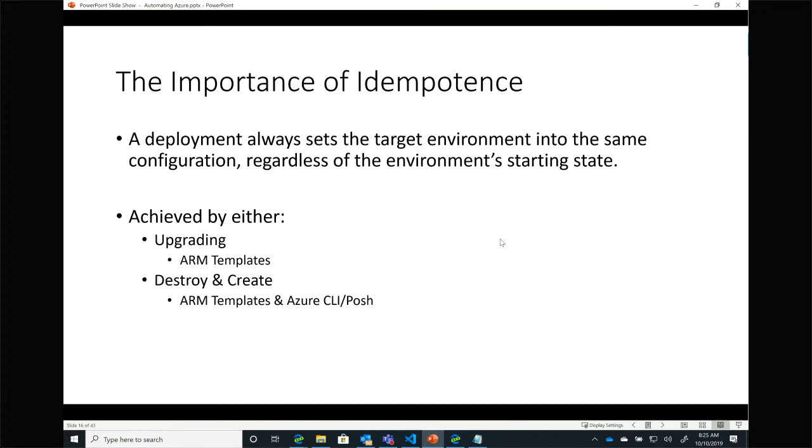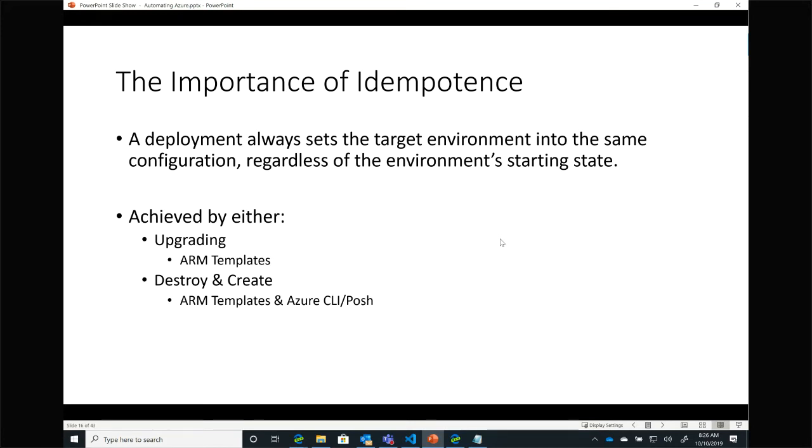So I love the title of this slide. I thought this was the best title of any slide in the deck because I thought it was super cute: the importance of idempotence. When we start looking at deploying infrastructure as code templates, like I mentioned, there are two basic ways of doing that: either procedurally, using something like the Azure CLI or PowerShell, or declaratively via an ARM template.